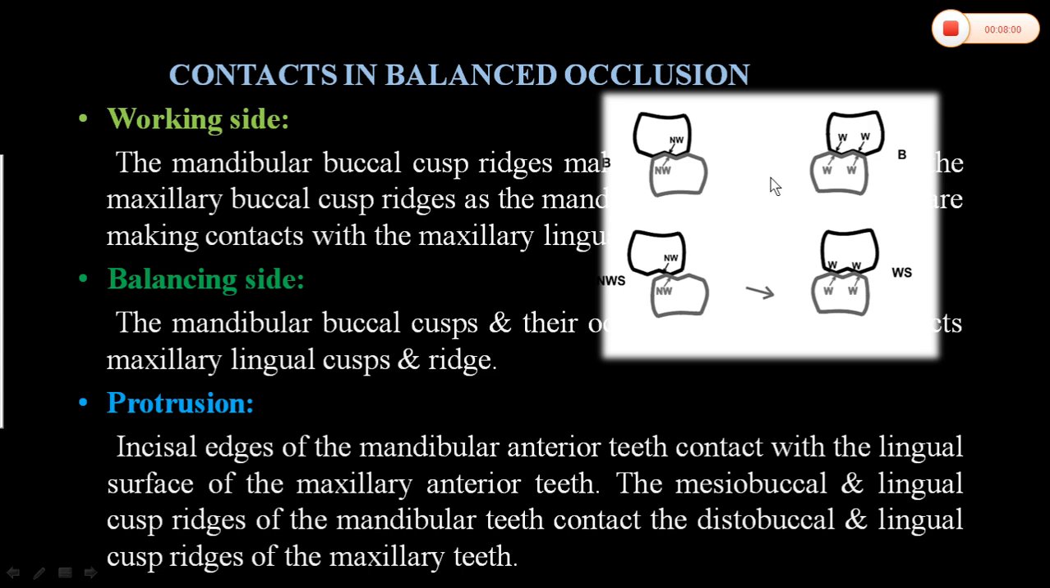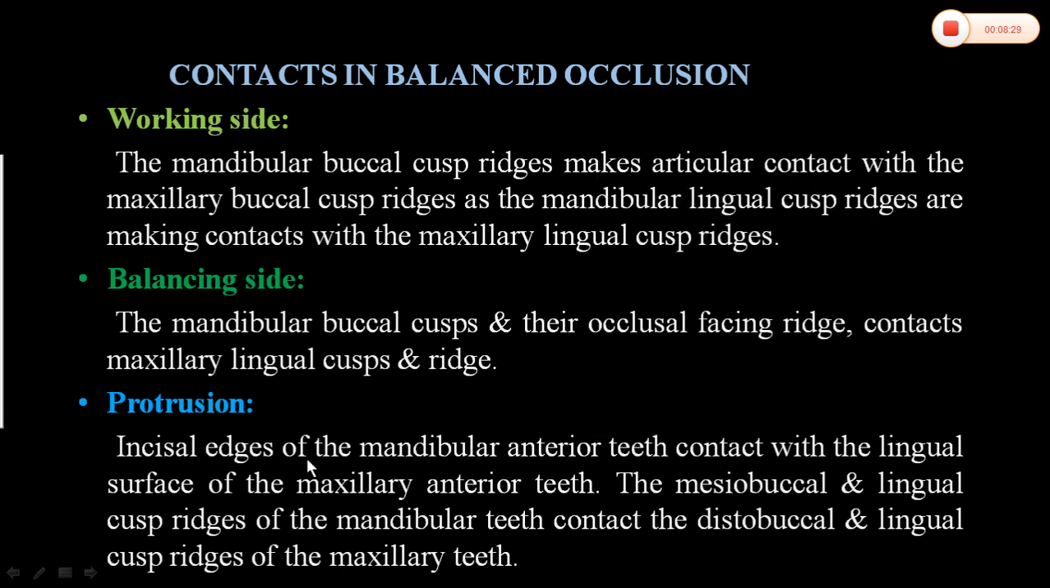Okay, remember, this is the working side. These are normal. In the working side, the mandibular buccal cusp contacts the maxillary buccal cusp, and the mandibular lingual cusp contacts the lingual or palatal cusp of maxillary teeth. Whereas on the non-working side, the buccal cusp of mandibular teeth contacts the palatal cusp of maxillary teeth.